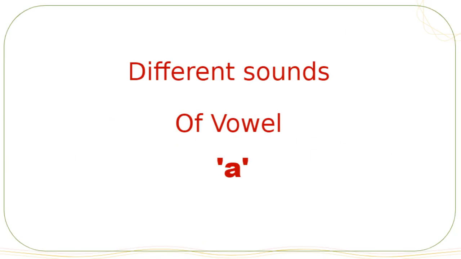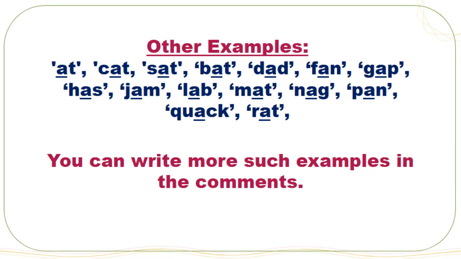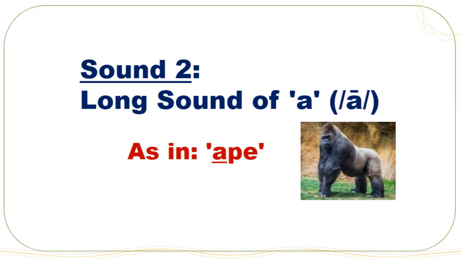Today we will learn different sounds of vowel A in different words. Sound 1, short sound of A, as in apple. Other examples are at, cat, sat, bat, dad, fan, gap, as, jam, lab, mat, nag, pan, quack, rat, etc. You can write more such examples in the comments.